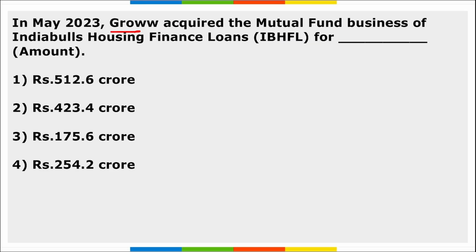Moving on. Groww is a platform where you can buy and sell stocks, equities, mutual funds, etc. Right? Groww acquired the mutual fund business of Indiabulls Housing Finance Loans for dash amount. So they have purchased it for 175.6 crore rupees. Correct? Next, if the question asked to you is, world's first robotic check-in assistant was unveiled by whom? It was unveiled by Dubai's airline, that is Emirates.